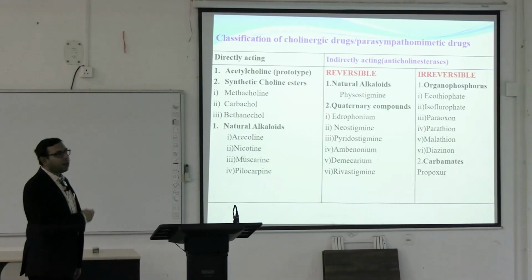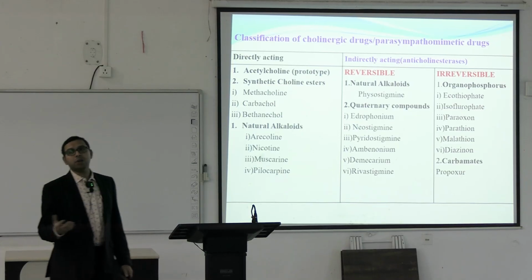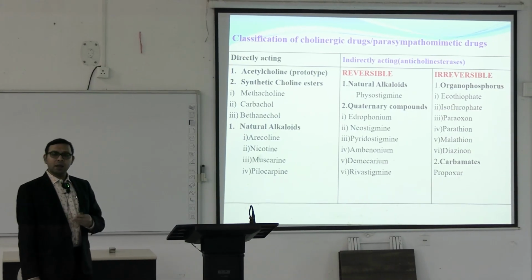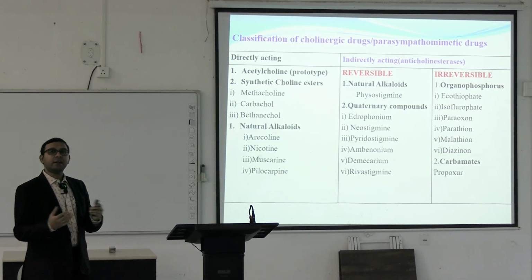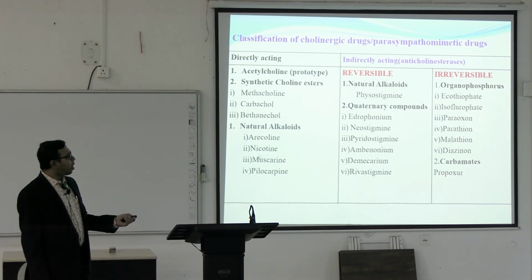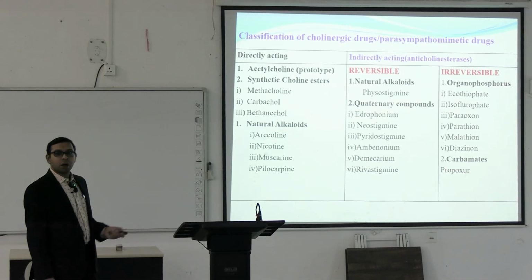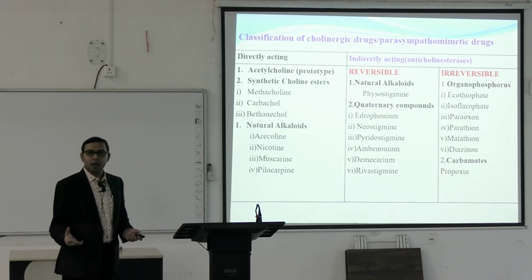And there are some irreversible anticholinesterase agents, which mainly cause different types of poisoning. These are used in different insecticides, like echothiopate, isoflurophate, paraoxon, parathion, malathion, and carbamates like propoxur, and there are different types of nerve gases.